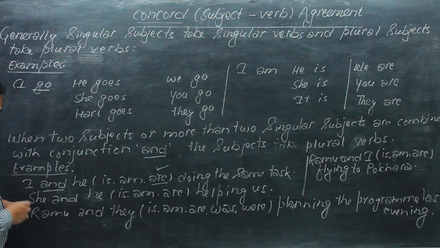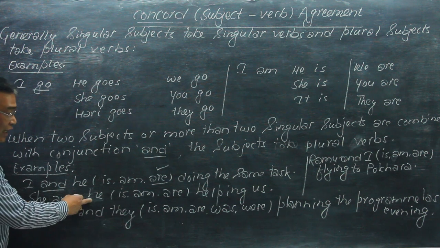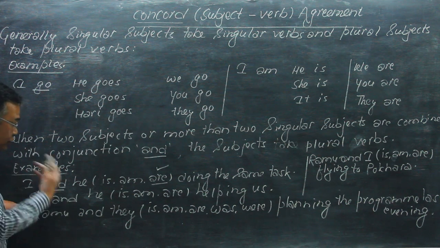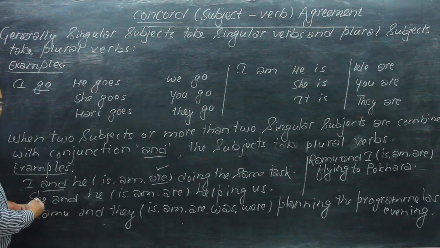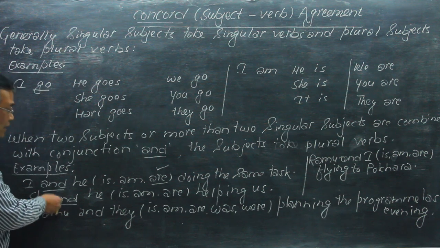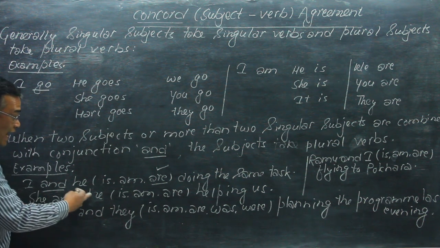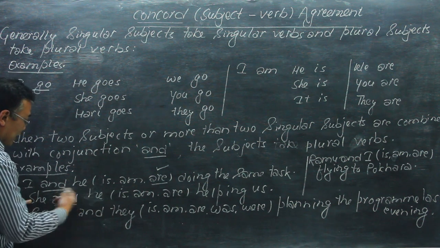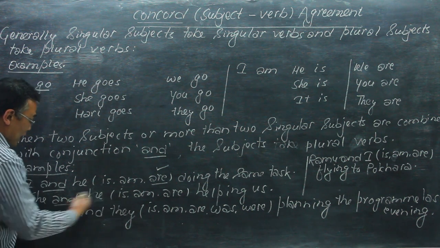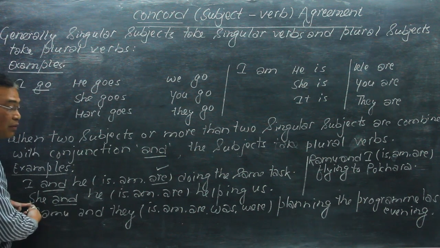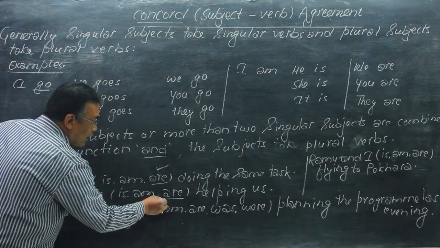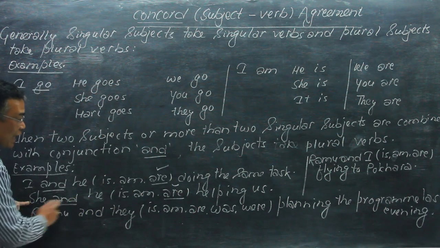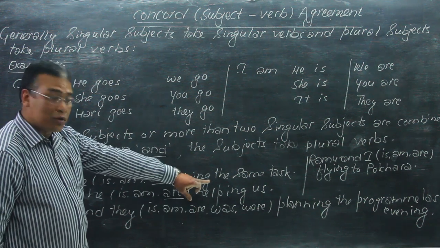Now in the next example, she and he. She is singular and he is singular. These two singular subjects are combined here with and. He takes is, she takes is, but she and he together is plural. That's why are is the correct answer. So he and she are helping us.